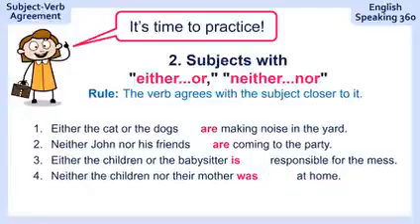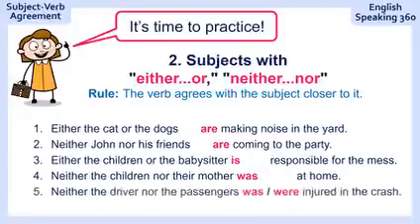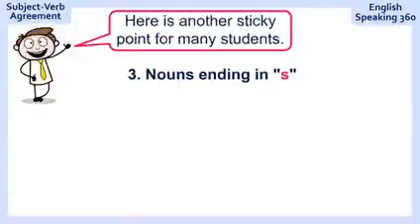Was at home. It agrees with mother. Last question: neither the driver nor the passengers injured in the crash. Ready? And the answer is were injured in the crash, because it's the passengers were injured in the crash. Not bad, right? Here's another sticky point for many students.